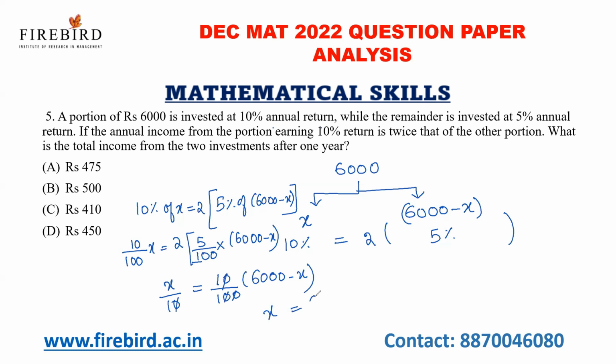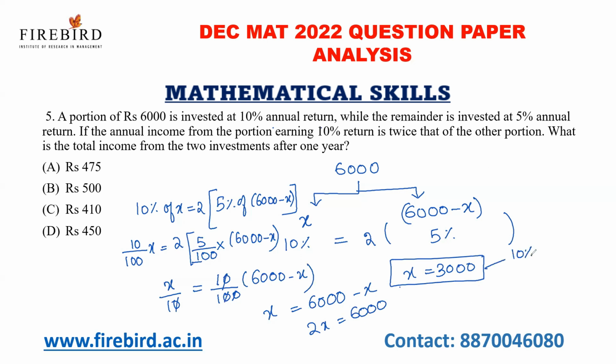So x is equal to 6000 minus x, and 2x is equal to 6000. So x is equal to 3000. Okay, so I'm investing an equal amount in two schemes. If I see 3000 rupees at 10%, the interest value will be 300. If I invest another 3000 rupees at 5%, I'll get interest as 150. So combining the two, my answer is 450.